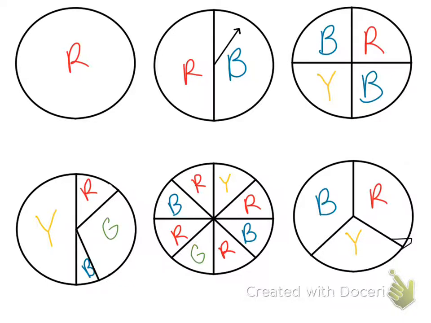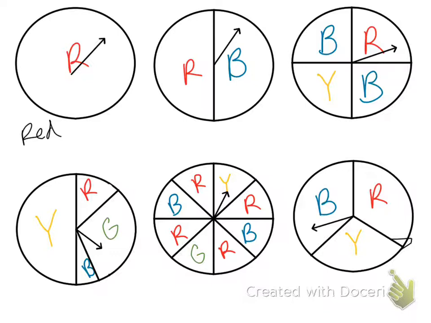So let's look at these spinners. The color on spinner 1 is red. Okay. So if I spin this spinner, what color am I likely to get? Well, I'll probably get red because red is the only option. So it is certain that my spinner will land on red.